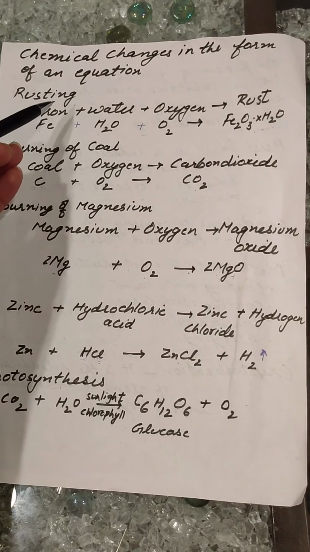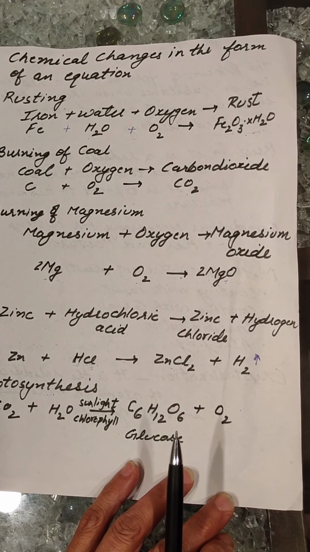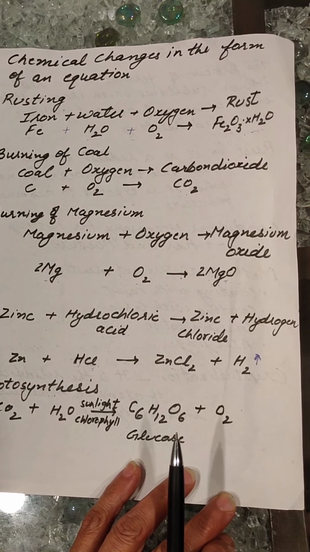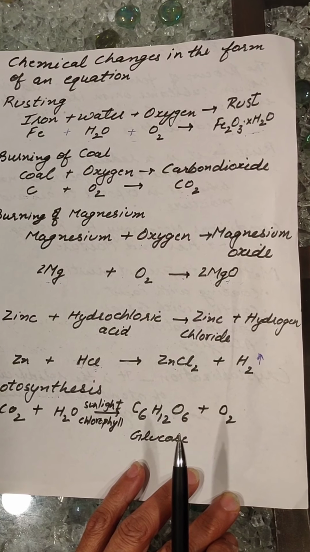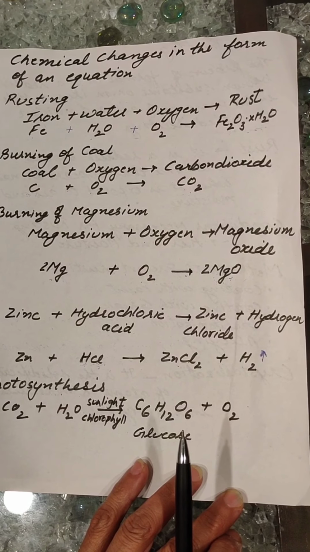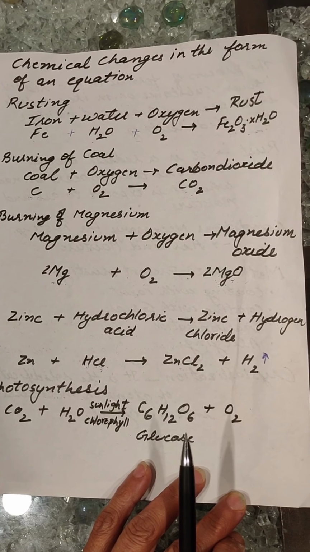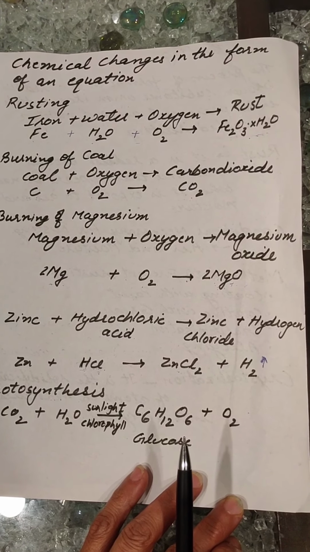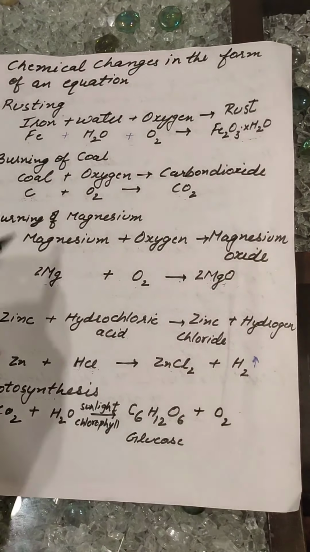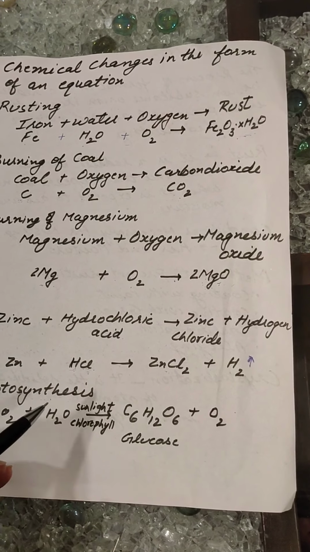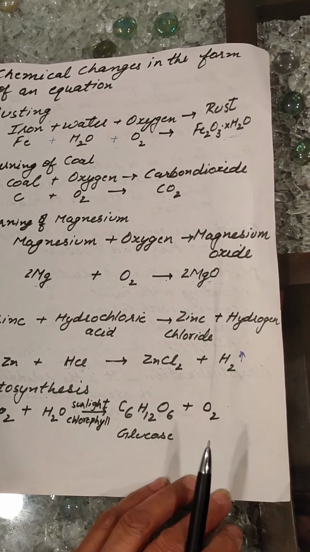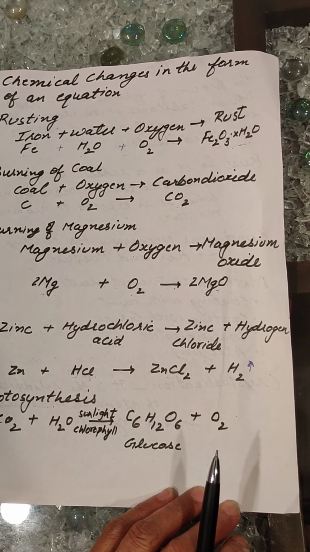So students, this is how we can show all the chemical changes in the form of chemical equations. Students, I hope you have understood all these topics. Now for crystallization, I'll upload the video on Friday. Please see the video, try to write these equations on your own, practice these equations, see the videos, read the PDFs, and I'll send you the assignment on Friday.